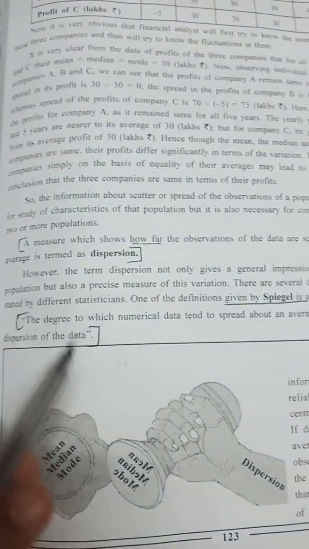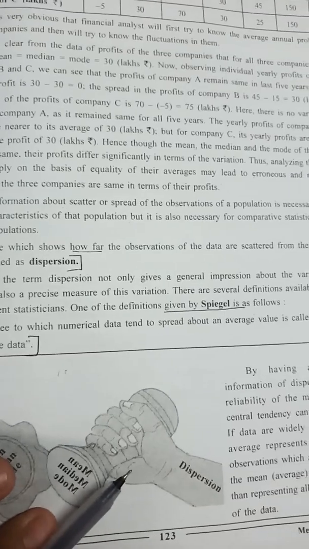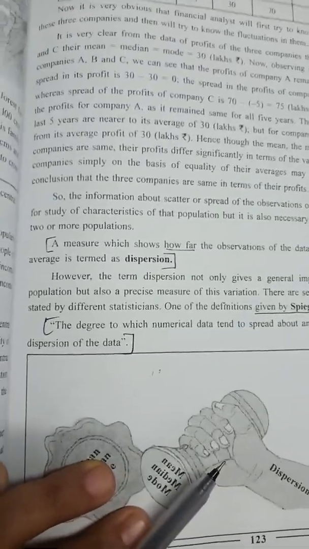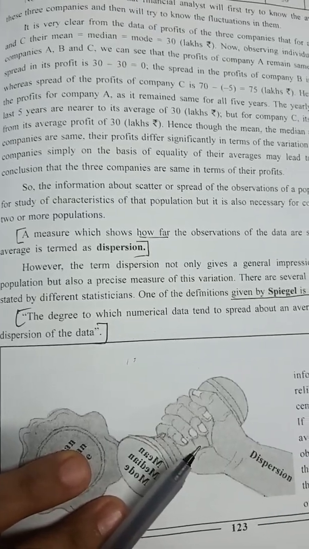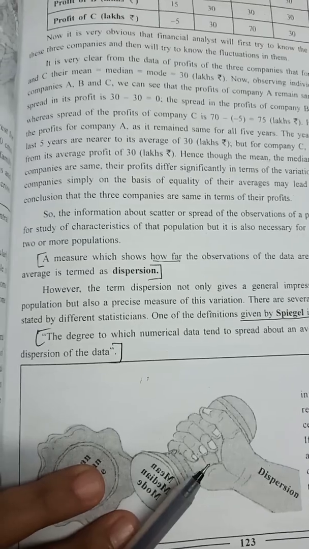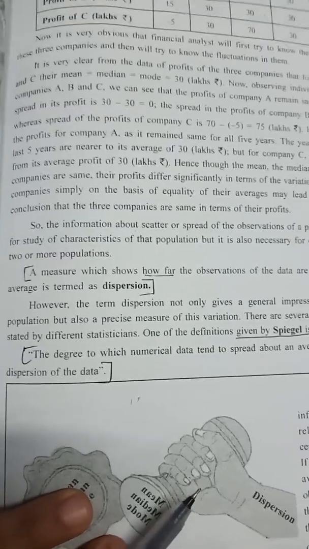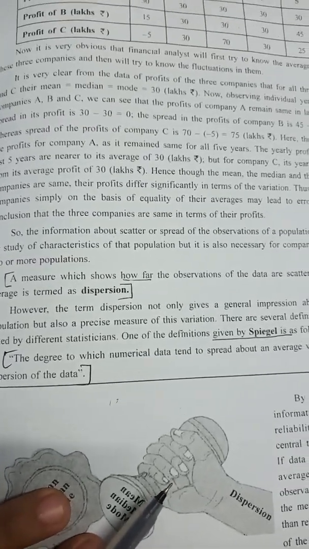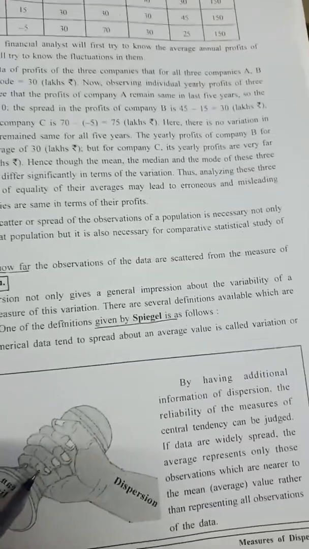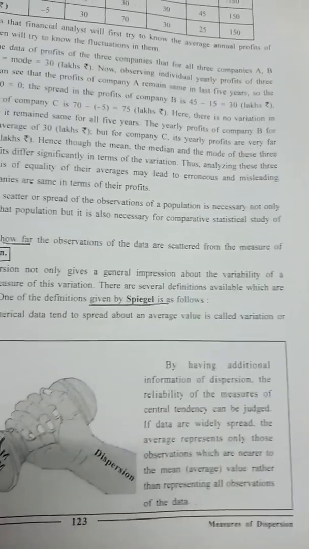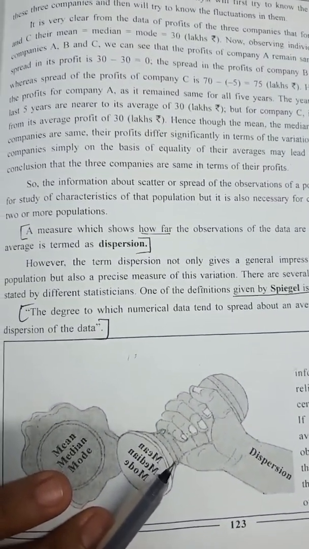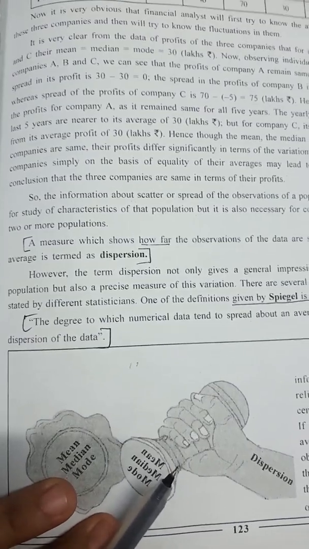Dispersion. Okay. However, the term dispersion not only gives a general impression about the variability of the population, but also a precise measure of this variation. Now it is not only concerned with the population point, but also it is related with the variation. Variation means why the changes are coming every now and then. There are several definitions available which are stated by different statisticians. Many statisticians have given this definition.